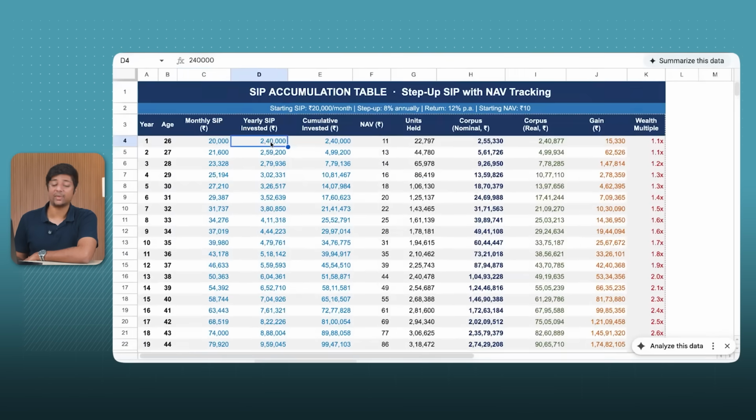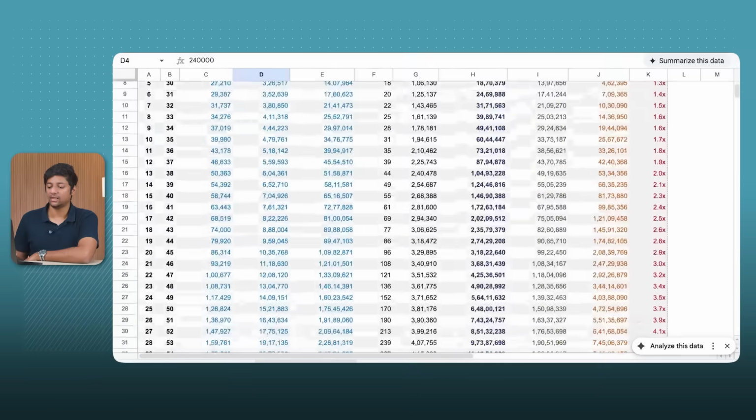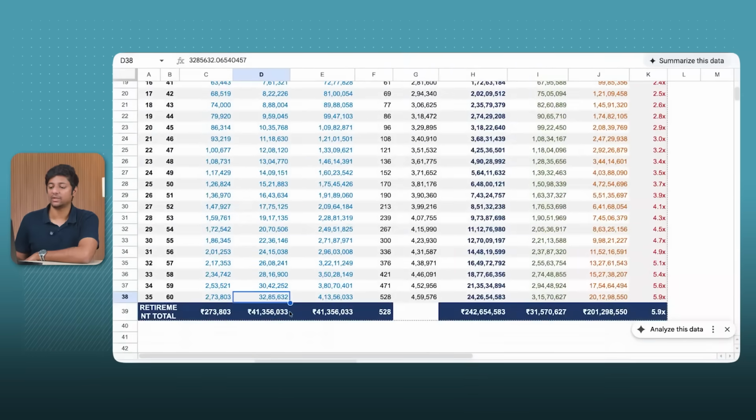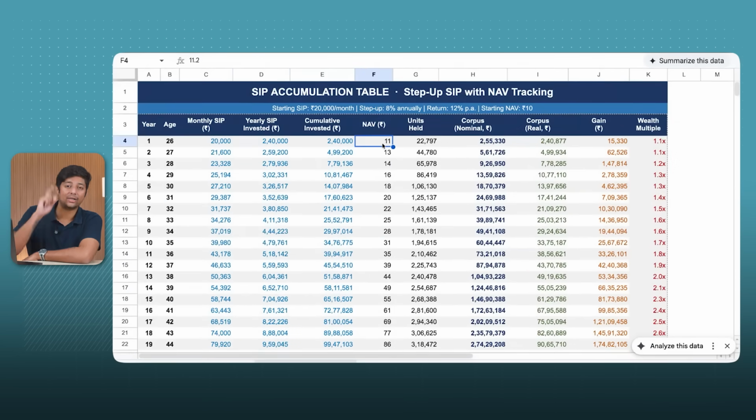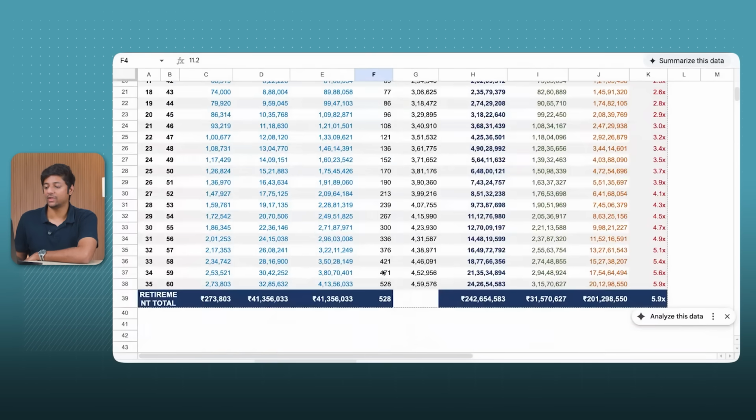And your yearly SIP invested 2,40,000 in the start, your total investment would only be around 32 lakhs. No, sorry, not 32 lakhs. That is not cumulative. Cumulative, it will be 4 crores. And you have your NAV that started at 10 rupees, after 35 years at 12% compounded should be at 528. This is assuming this is index, right? So something that you invested at 10 rupees has become 528 rupees, which is superb.